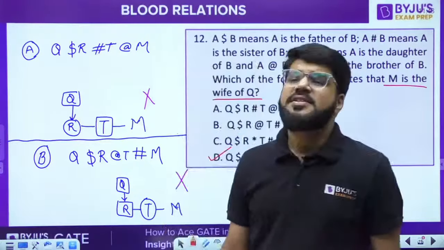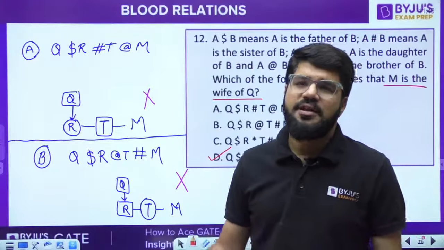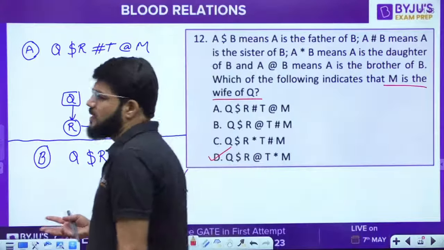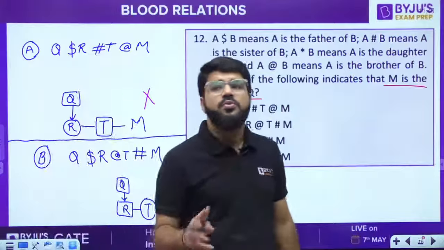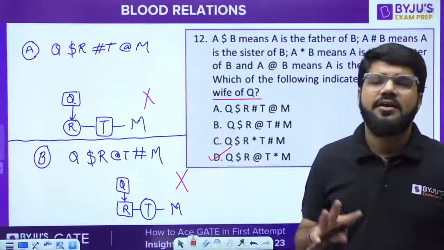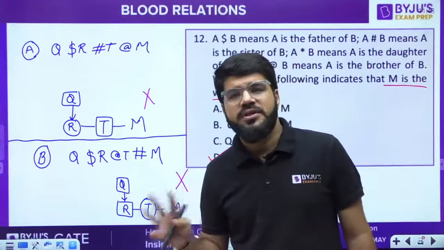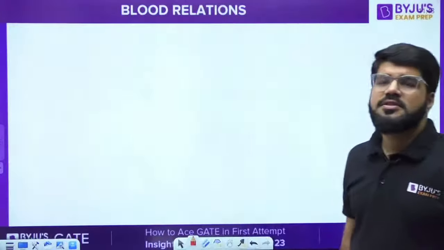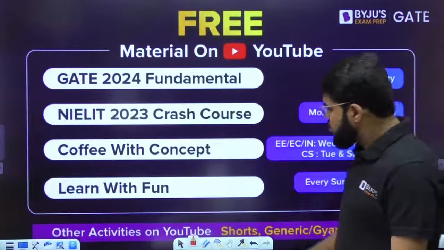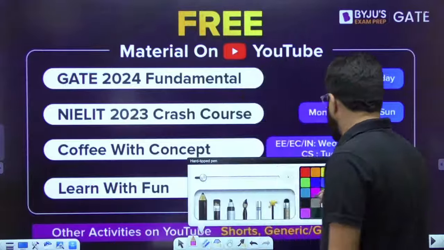What is the approach that we have built? It is the family chart and family tree, so that the question and its solution is very simple. And I hope with all these categories of questions, you must have got your approach really clear for blood relations questions.